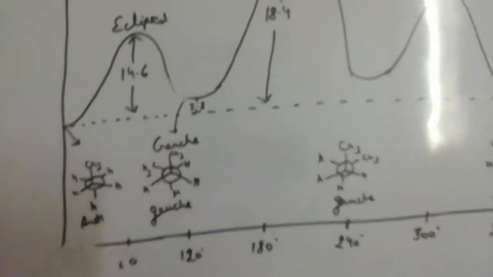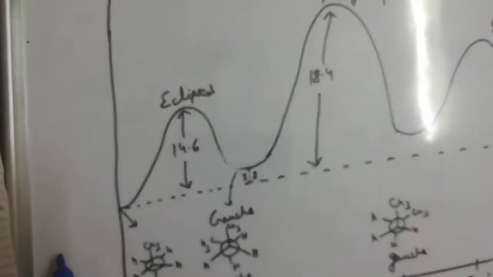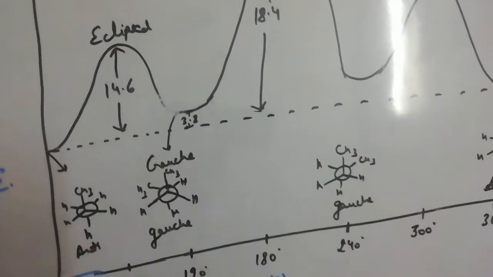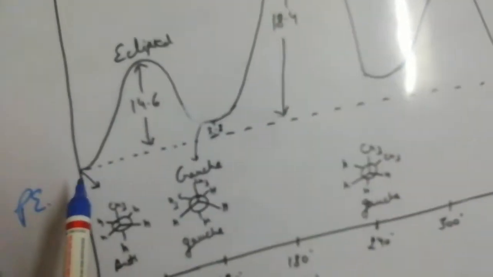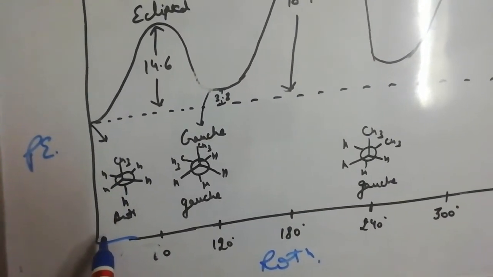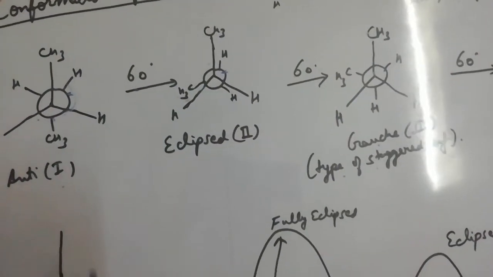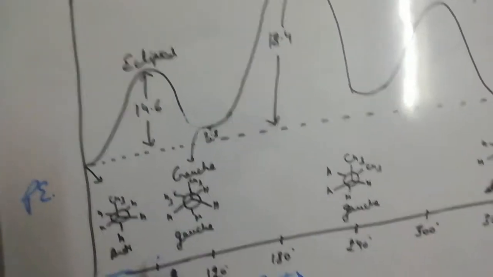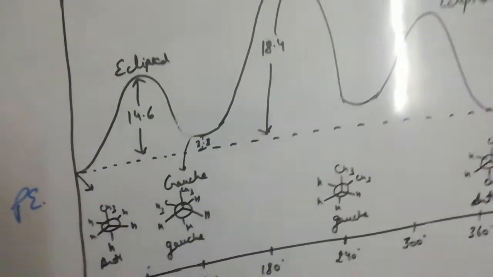So if we draw the graph of conformational analysis of butane, then we can see this axis represents the potential energy and this axis represents the rotation, by how many degrees we are rotating the molecule. So let us start from here. This point represents the anti-conformation at 0 degrees. When it is rotated by 60 degrees, like we have drawn, anti is converted to eclipsed. Again, rotation by 60 degrees. Eclipsed is converted to Gauche. This point represents the Gauche.